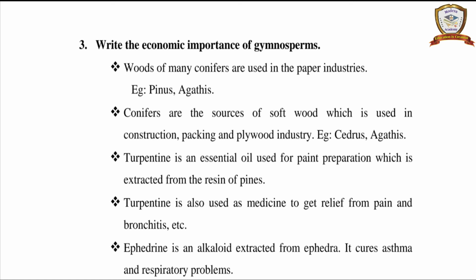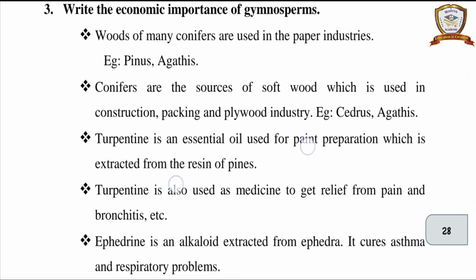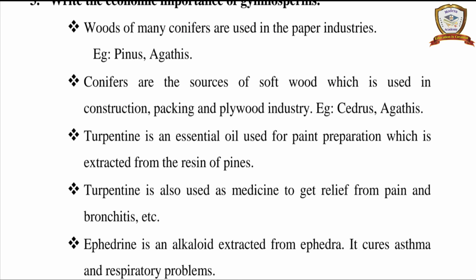Woods of many conifers are used in the paper industries. Example, Pinus and Agathis. Conifers are the source of softwood, which is used in construction, packing and plywood industry. Example, Cedrus, Agathis.